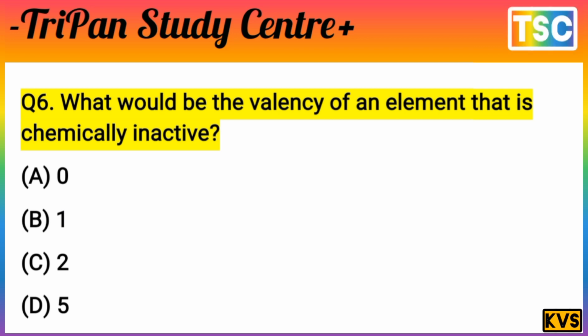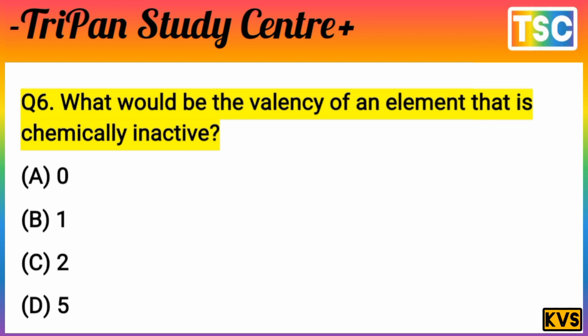Question here: what would be the valency of an element that is chemically inactive? That's important here. The options here: A, 0; option B, 1; option C, 2; option D, 5.